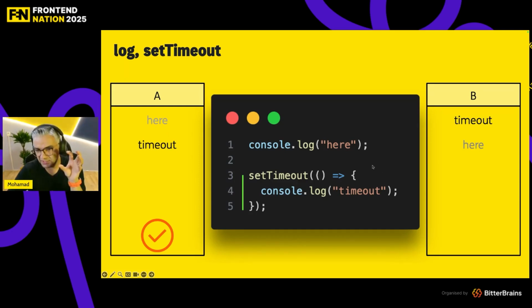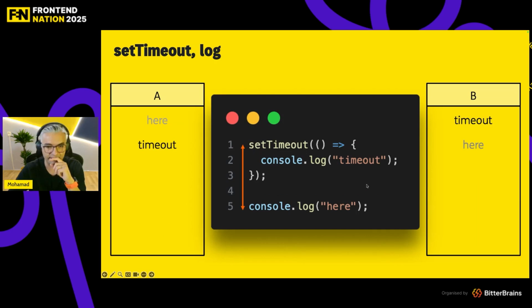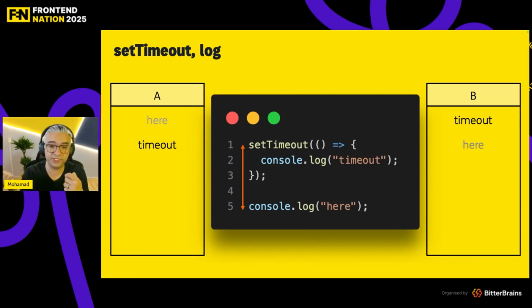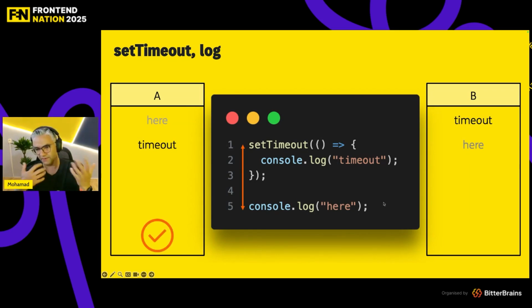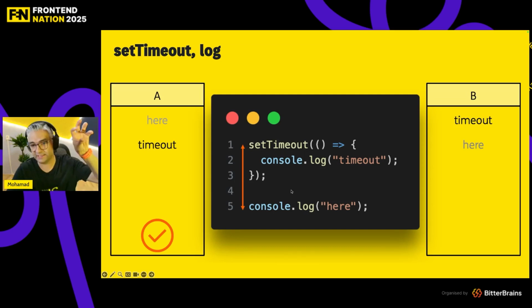But if I change the setTimeout and console log here, like this, does it change anything? I just swapped the lines. First setTimeout, first registering the timer, and then on line 5, doing a console log here. Does it change our answer? To be honest, no. Because everything, even waiting for 4 milliseconds and putting this callback into the call stack, is going to happen after line 5. By the end of the day, you're going to get here first, then timeout.